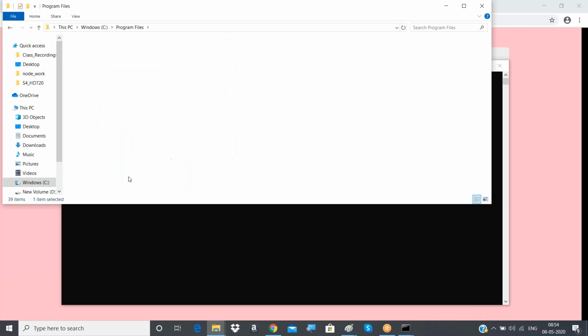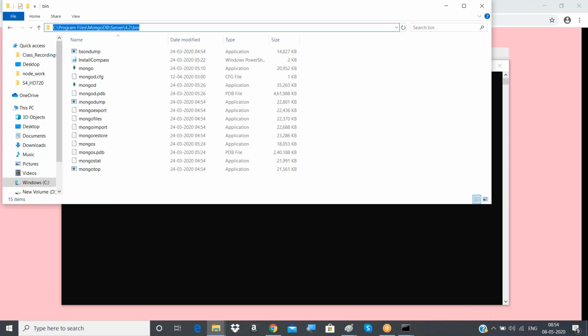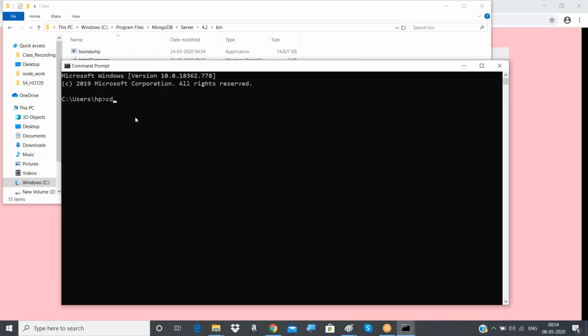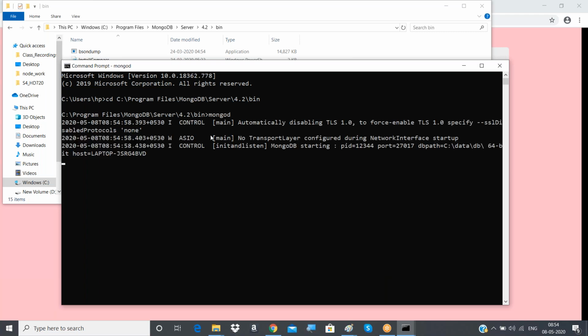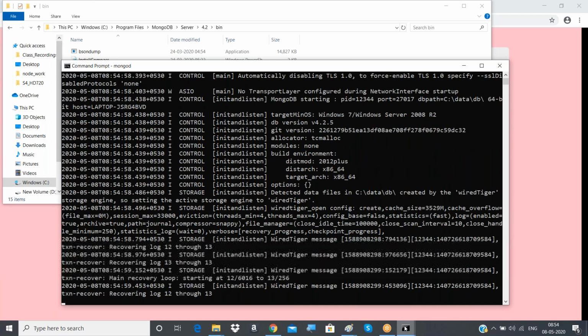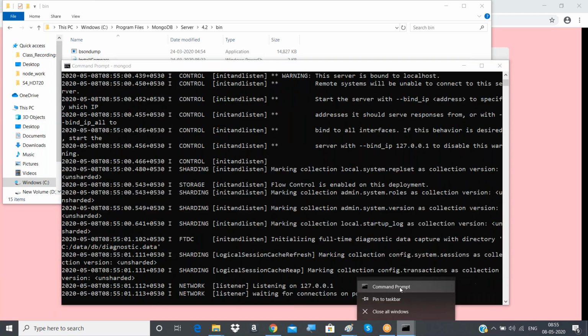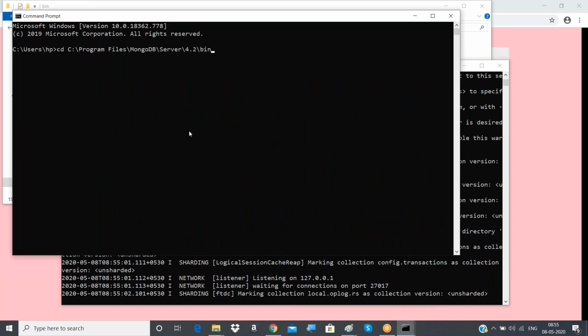Don't worry about how I am running all this. When we are learning our course, we will learn extensively how to run everything. Here, just for demo purposes, I am showing it quickly. This is the way we run the MongoDB server. There will be certain commands, and this is the way we will be learning our Mongo client here.